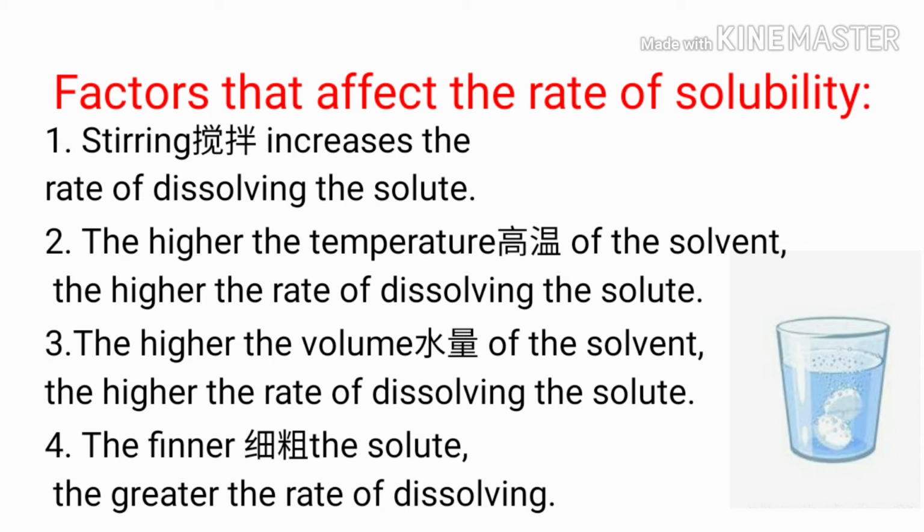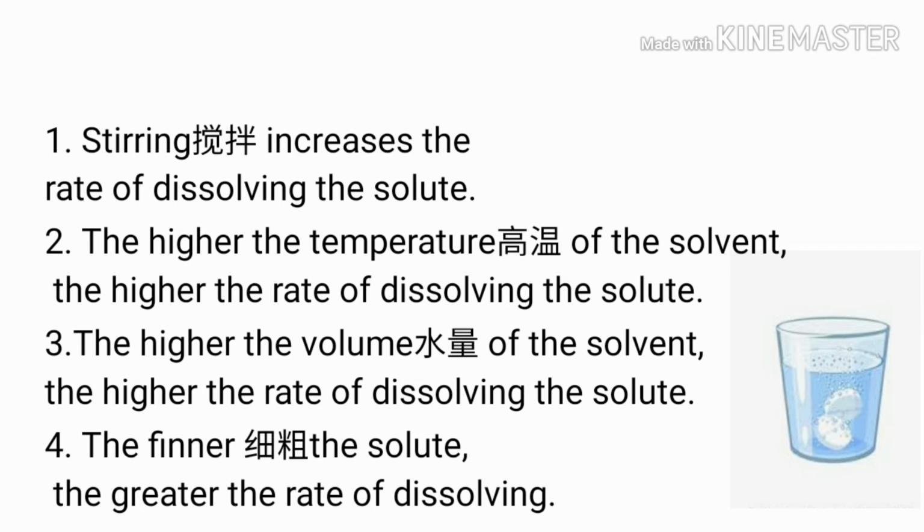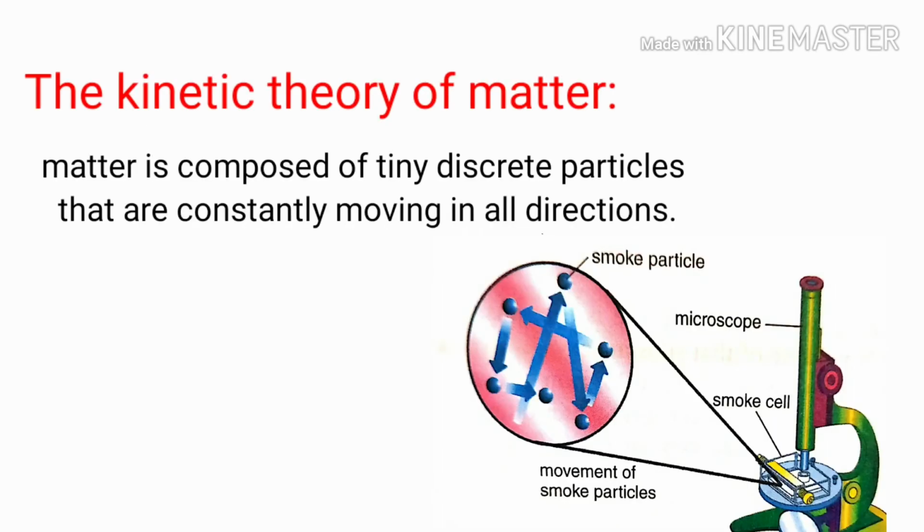的越快的话，所以它溶解的越快。然后 the higher the temperature of the solvent, the higher the rate of dissolving the solute. The higher the volume of the solvent，意思说越多水，the higher the rate of dissolving the solute. The finer the solute, the greater the rate of dissolving，意思说越小的盐，它就溶解的比较快。